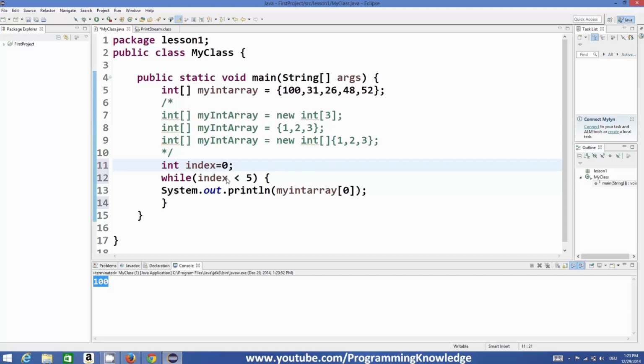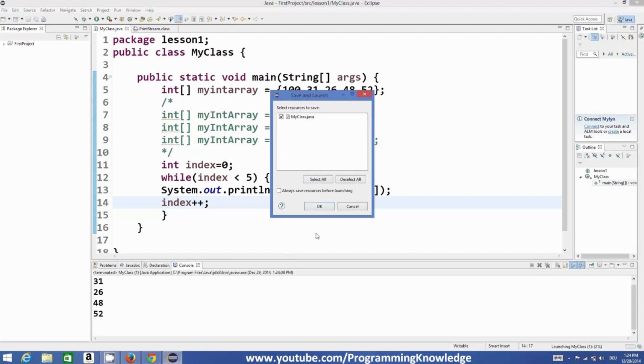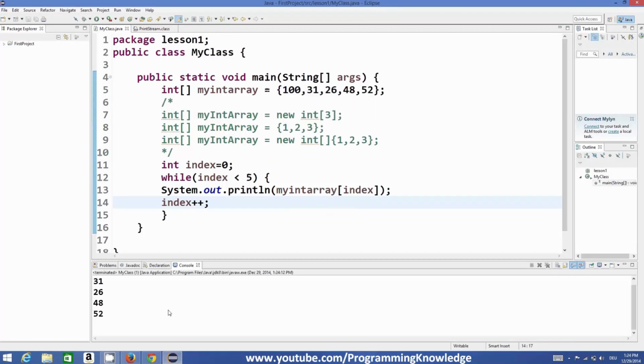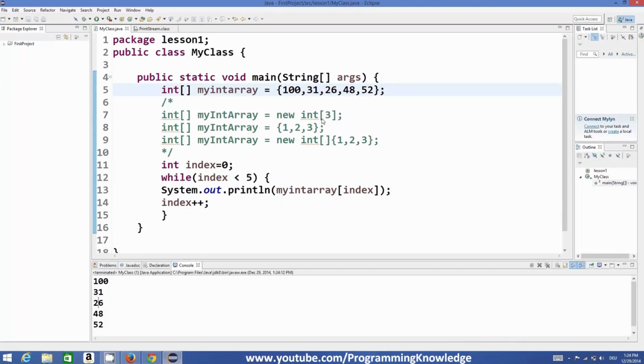If index is less than 5, we want to print the value of the array. So we paste index here instead of 0, and then we increase the value of index by 1 every time in the loop. When we run this program, it will give you the values of this array like this. You see, all the elements are printed using this while loop. First is 100, second is 31, third is 26, fourth is 48, and fifth element is 52.